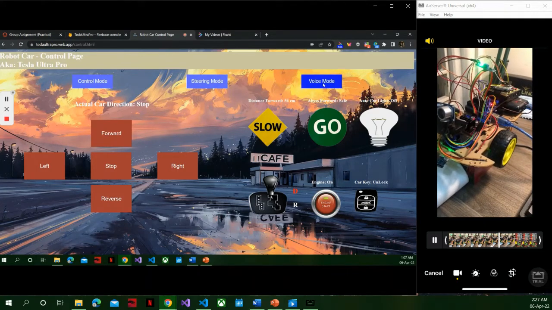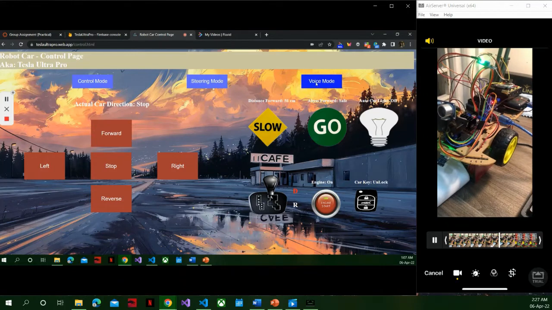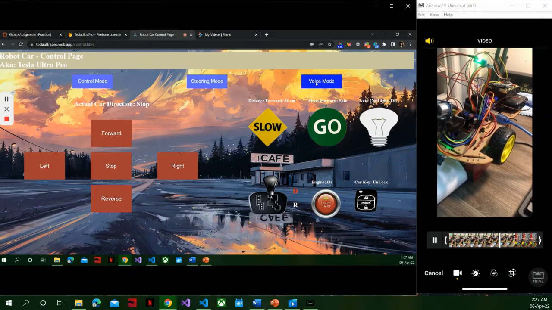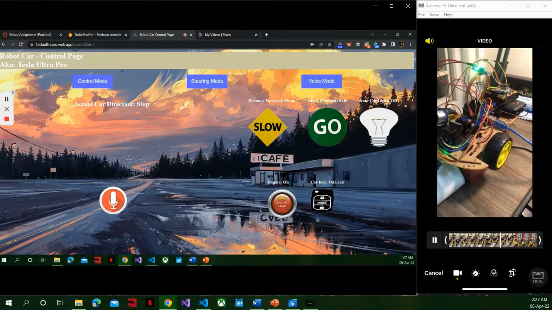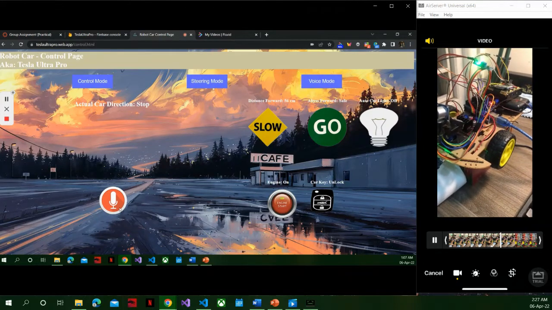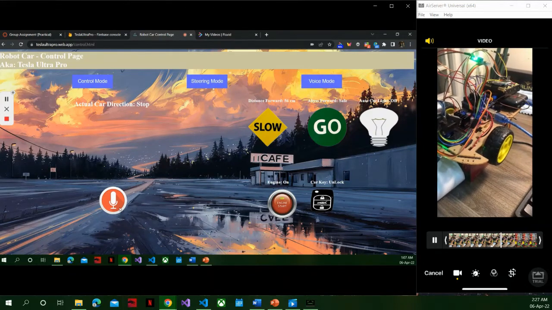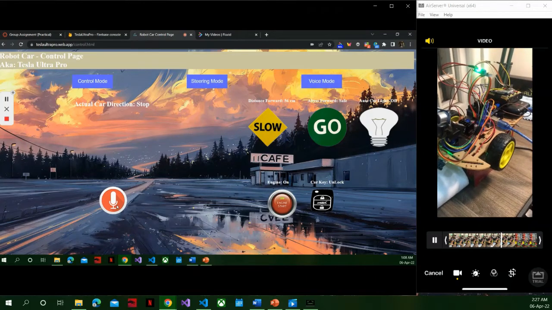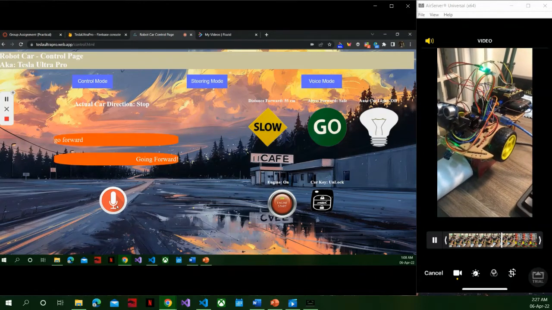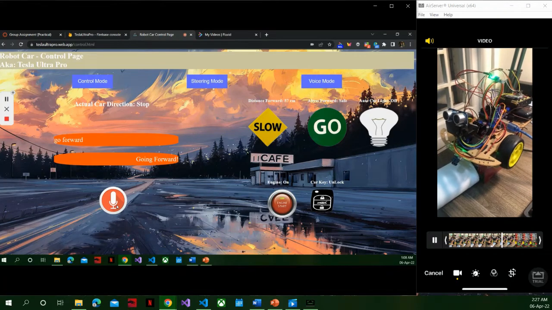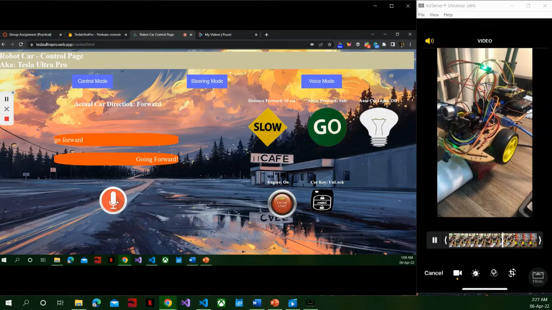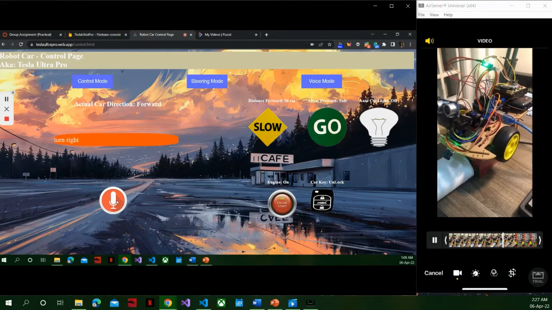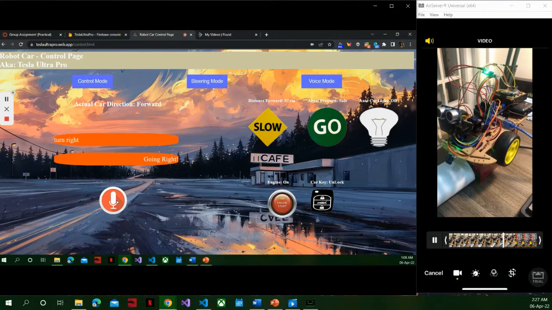So next, I want to introduce to you the voice mode. Voice. Yeah, I will click to recognize my voice. Okay. Go forward. Yeah, the car will run forward. Turn right. Okay.